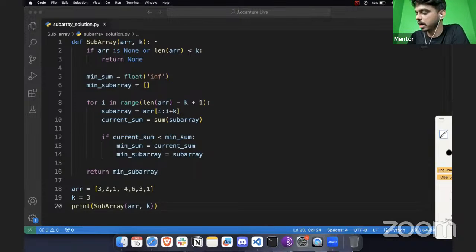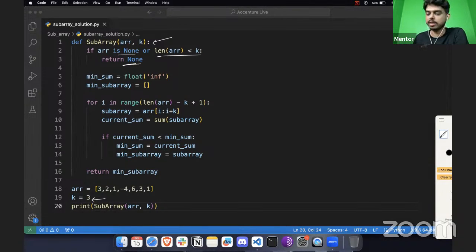So we are going to start with this subarray. This is a function. And since we have seen the note that we have to check if the array is none, or if the length of the array is less than k, it should return none, right? So for the given example here, I've made it simple, I have not taken any input. If the array is shorter than this 3, you're not going to select that subarray, right? So in that condition, it should return none.